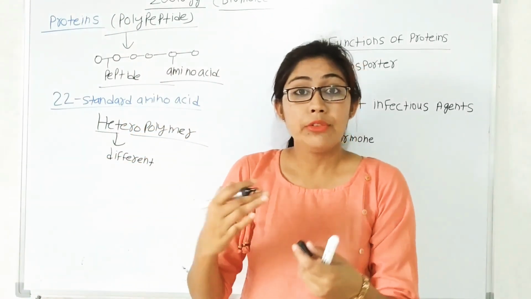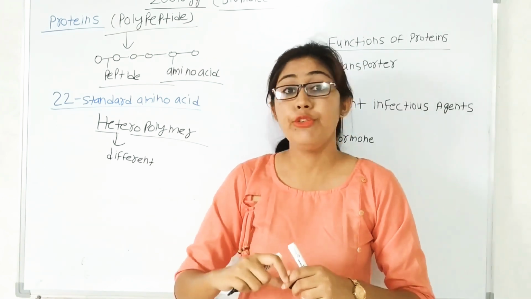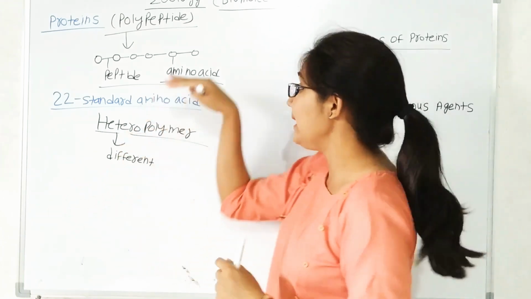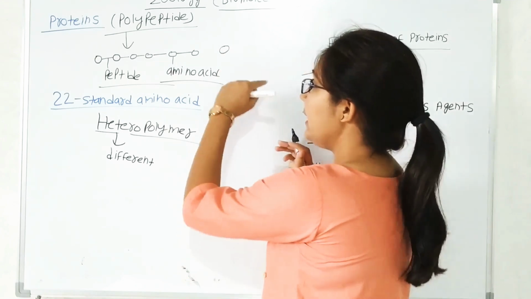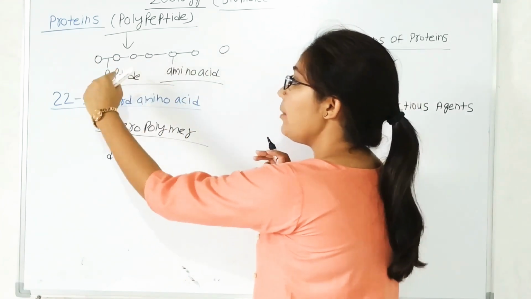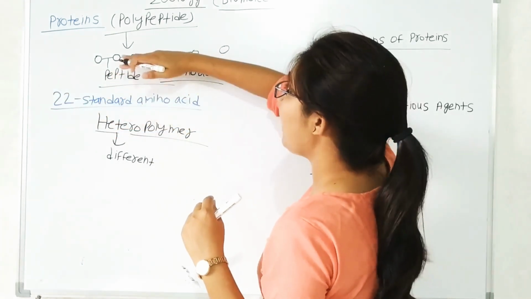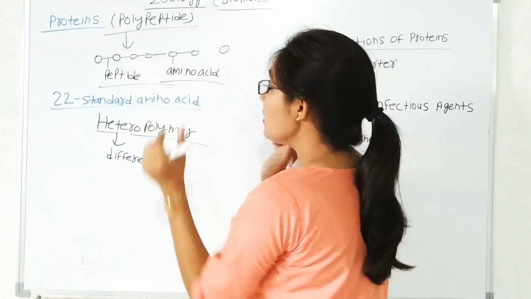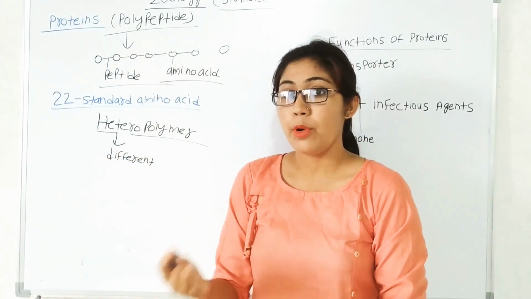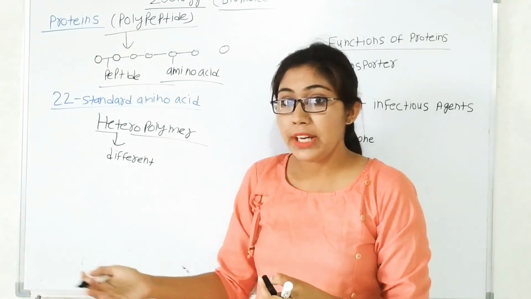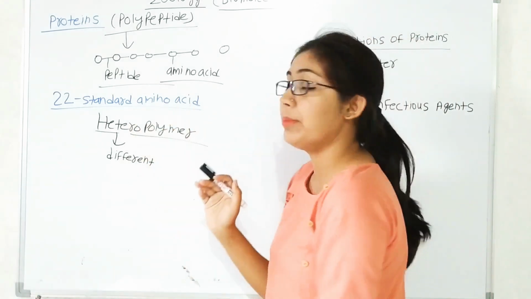When more than one monomeric unit links with the help of a bond and forms a polymer sequence like this. This is a single amino acid. When this amino acid links with the help of a peptide bond and forms a polymeric sequence, it is known as a polypeptide. So this is a polymer. So what is the meaning of heteropolymer? Hetero means different, polymer means a different type of monomeric unit. Why can we say protein is a heteropolymer?